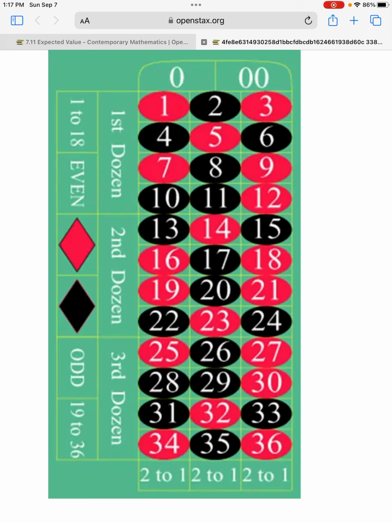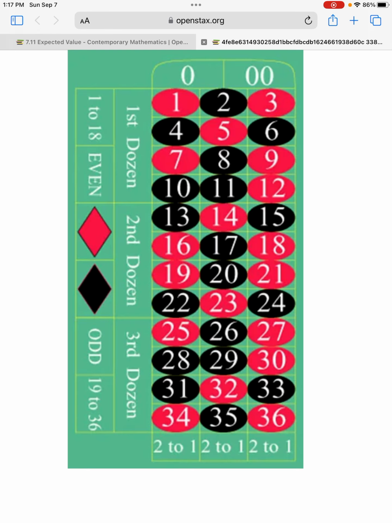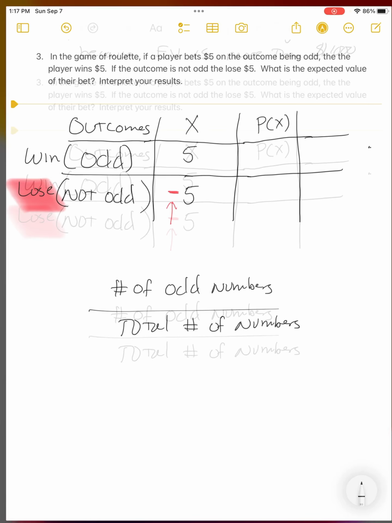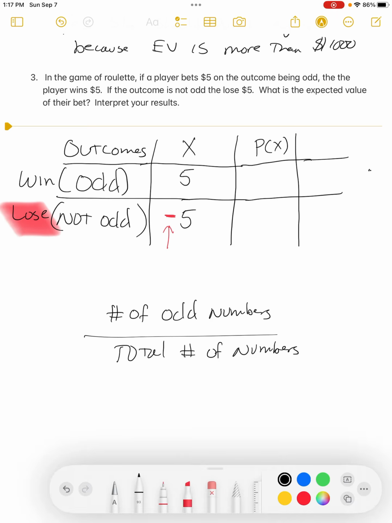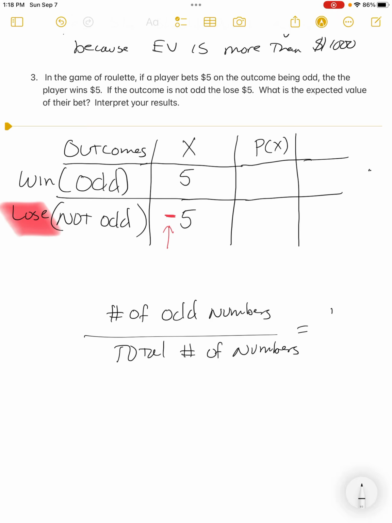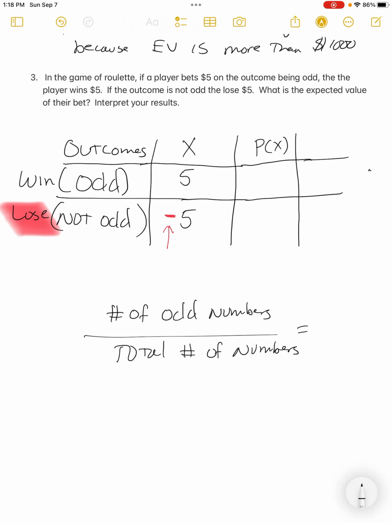And how many are not odd? Well, 18 between 1 and 36, but also the 0 and 00 way up here. Don't forget to count those too. So what did I learn, or what can I see? And you can back up the video if you want to see it. But there are 18 numbers. Not sure why it's immediately erasing.